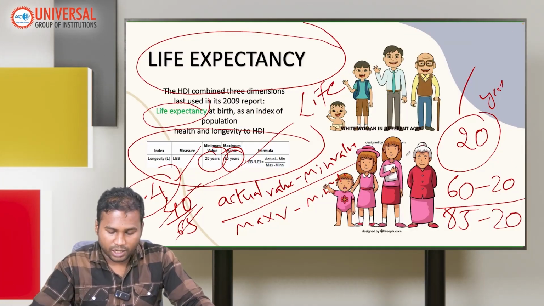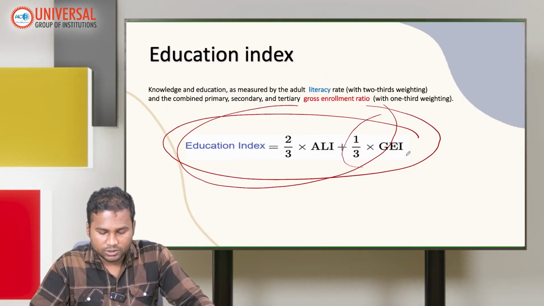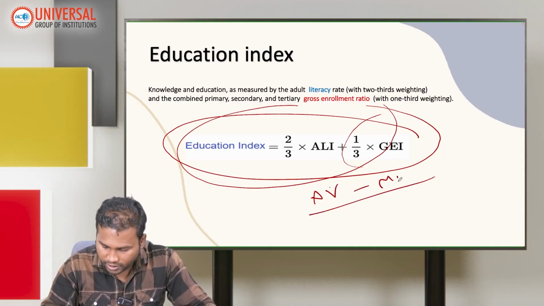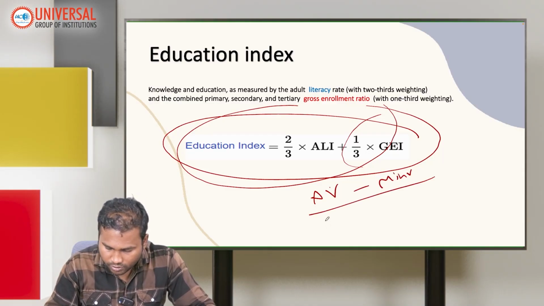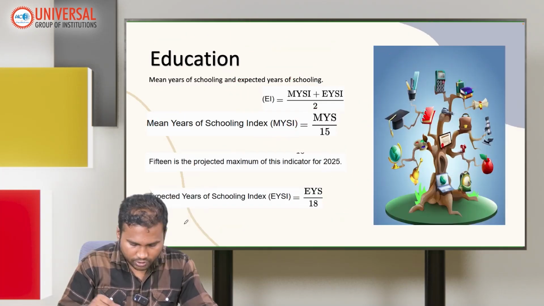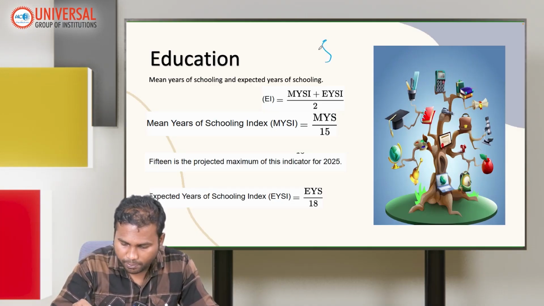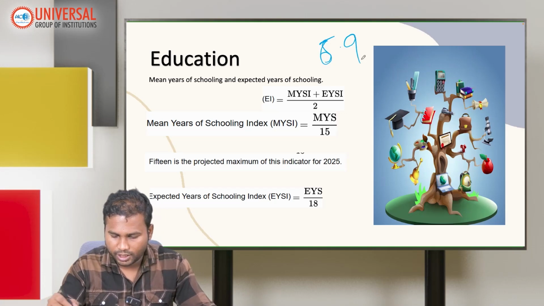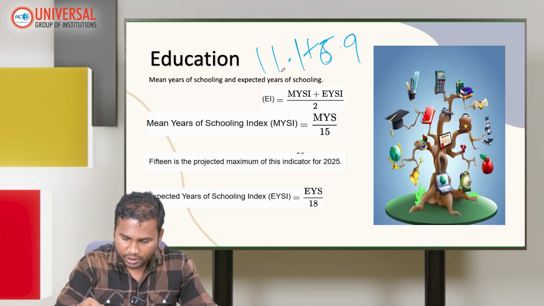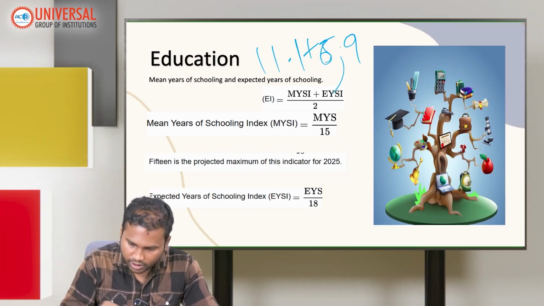See, we have used actual value minus minimum value, over maximum value minus minimum value. So we'll use the same thing: actual value versus minimum value, maximum value versus minimum value. Let's say the expected years of schooling is 6.9, and mean years of schooling is 11.1.